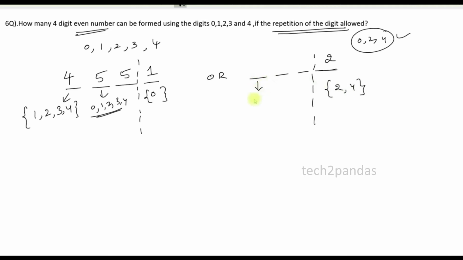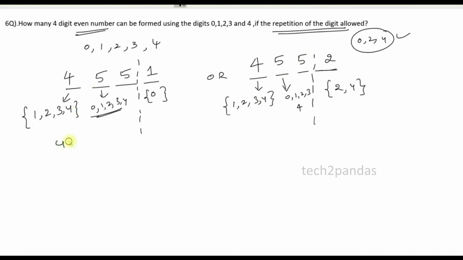Okay, initial position, what could be the possibilities for this one? Except 0, I can take 1 2 3 4, because a number should not start with 0. 4 possibilities. Again here I can take 0 1 2 3 4, because repetition is allowed. 5 ways. Again this is also 5 ways.